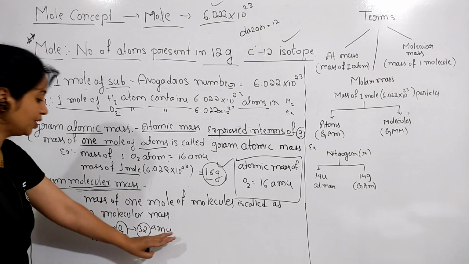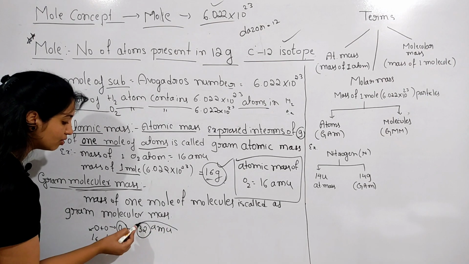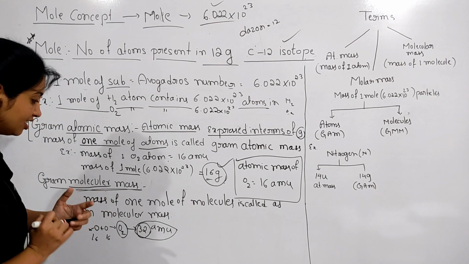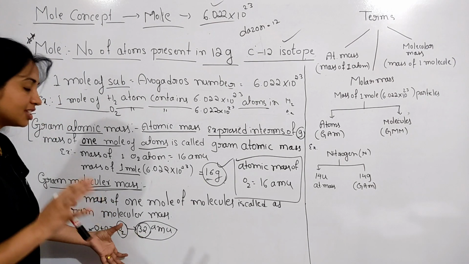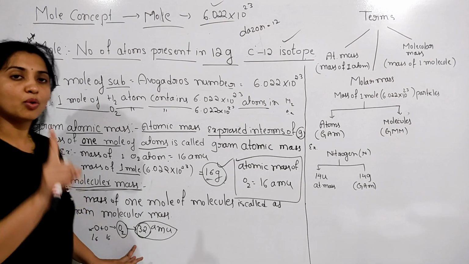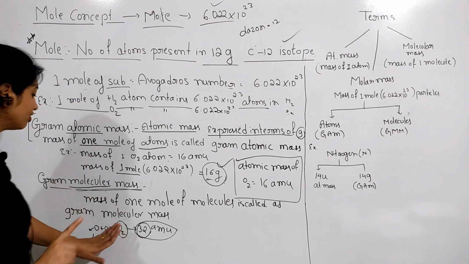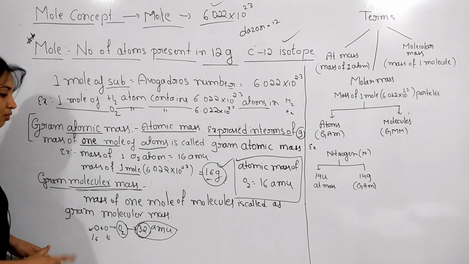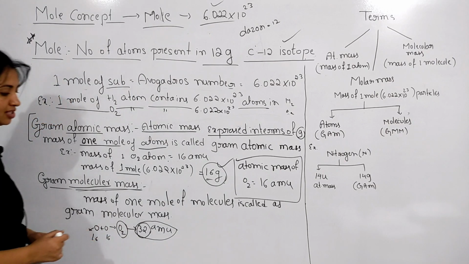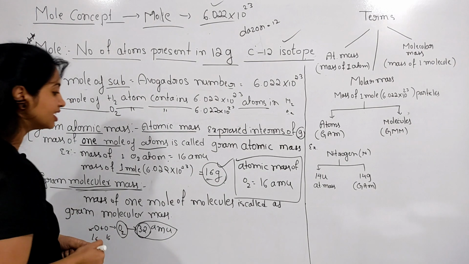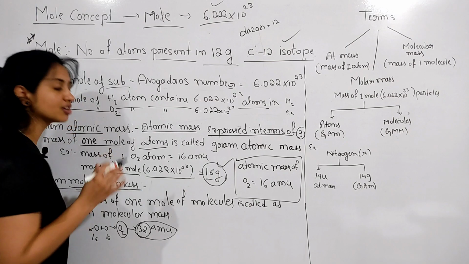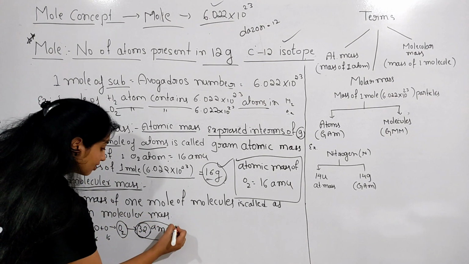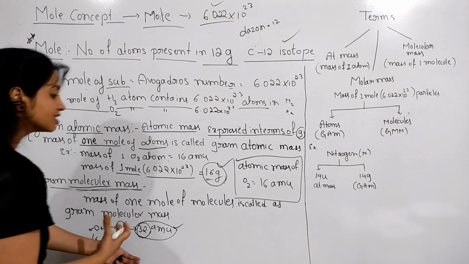Concentrate on what I say here: the mass of only one molecule of oxygen is 32 AMU. If I take 1 mole of oxygen molecules, that means this much number of oxygen molecules. So what is its weight, or what is its mass?